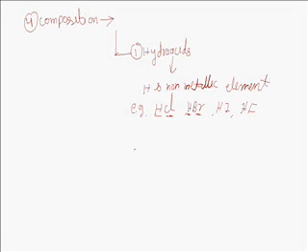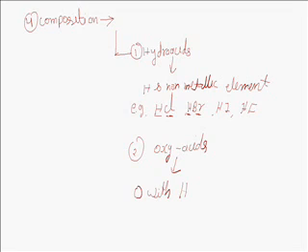And the second is oxyacids. Compounds which contain oxygen with hydrogen are called oxyacids. For example, H2SO4, that is sulfuric acid. It's an example of oxyacids since it contains hydrogen and oxygen both.